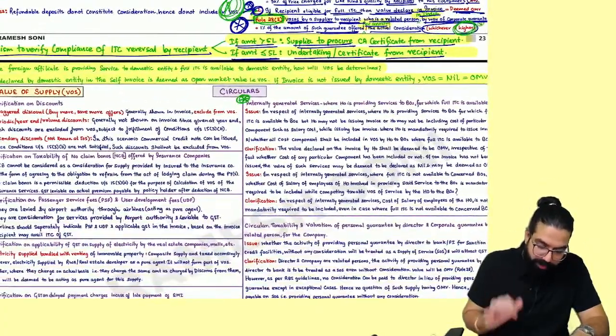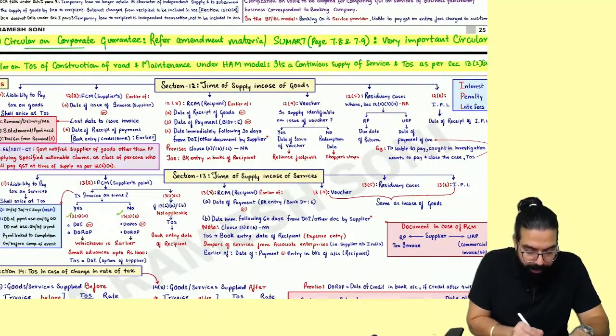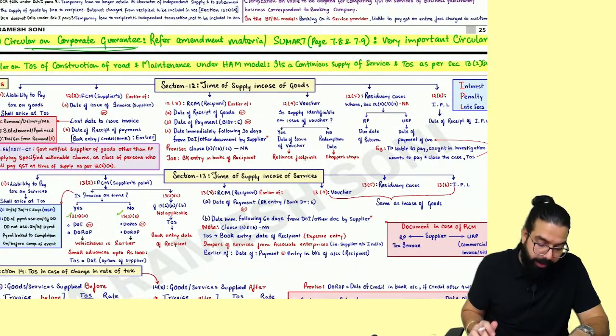I like this point. You will see one point in the exam. Corporate guarantee, very, very important. Done, sir. This point is clear. Okay. Corporate guarantee, it will come. I am telling you again and again. I hope you have read it.